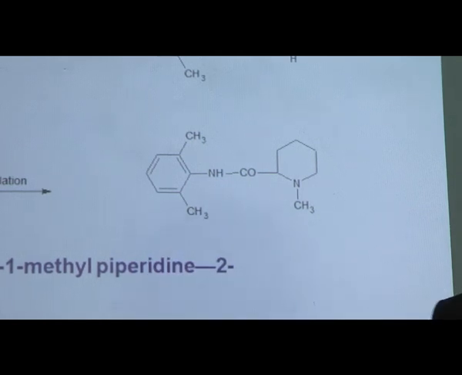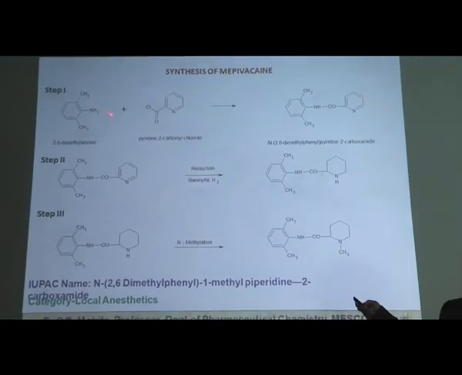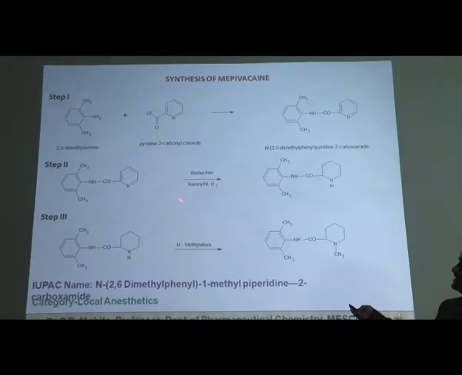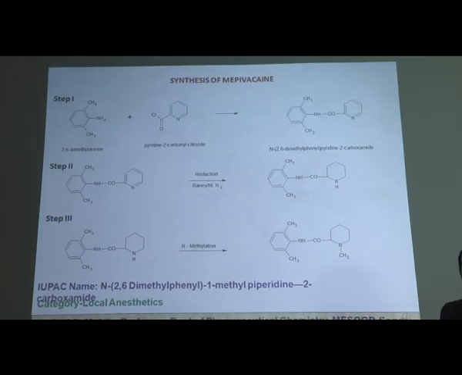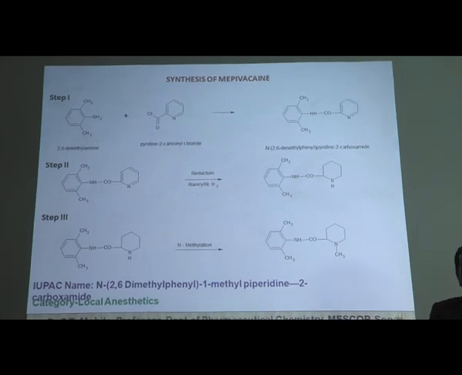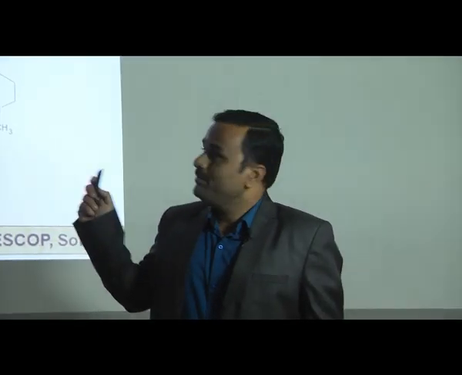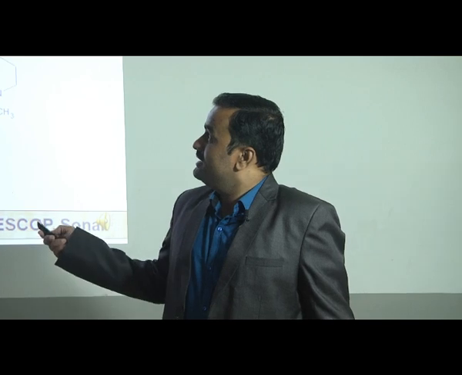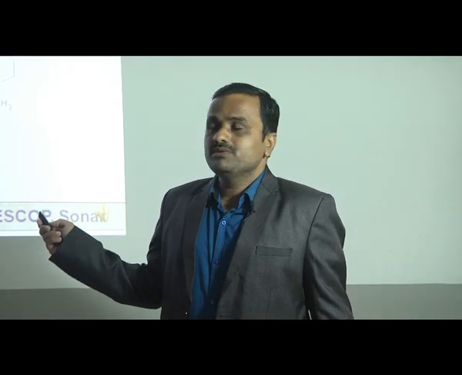So we have studied that. We will have a small review of this synthesis. Step first is a benzylation type of reaction. Step second is a reduction reaction, and step third is an N-methylation type of reaction. So here we have discussed the 3 steps for the synthesis of mepivacaine. Within a short period of time, we can remember this: first the benzylation reaction, second the reduction reaction, and third the N-methylation type of reaction.